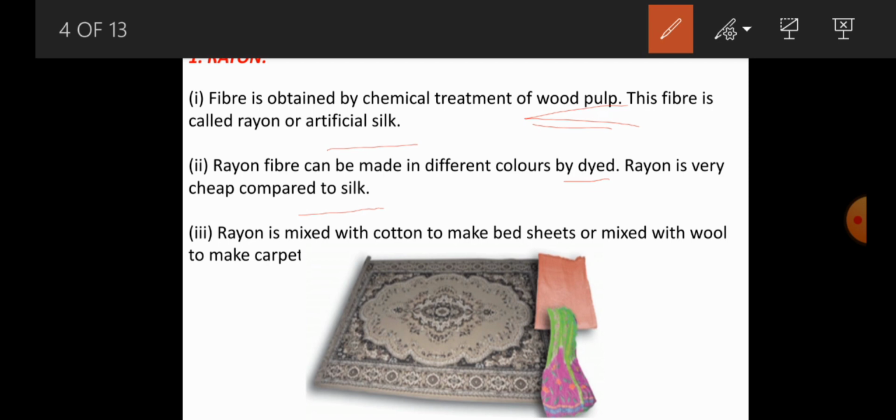Rayon is also mixed with cotton to make bed sheets, or mixed with wool to make carpets.